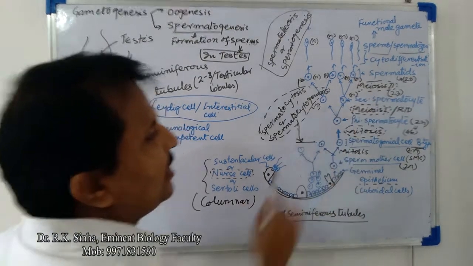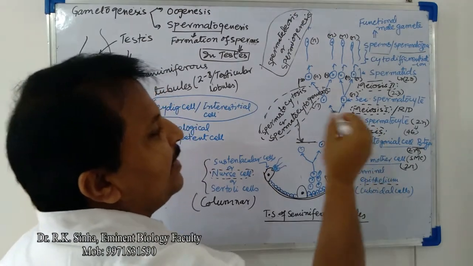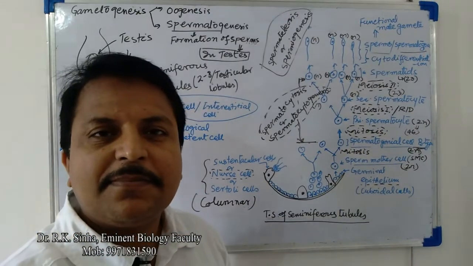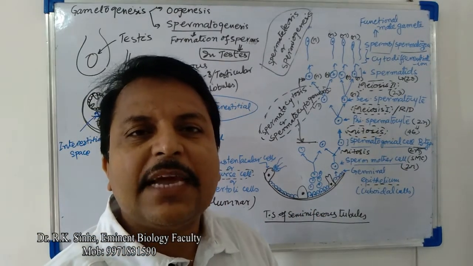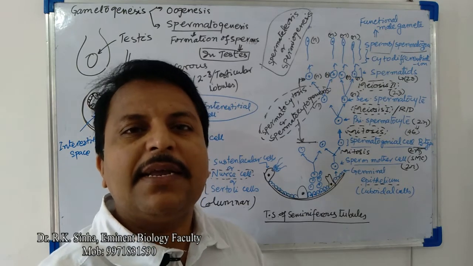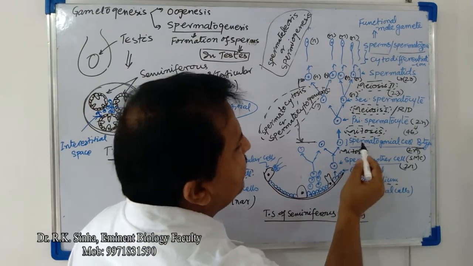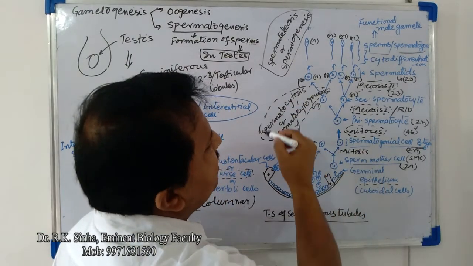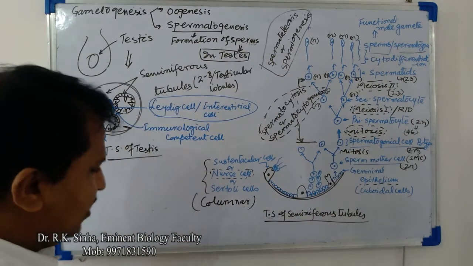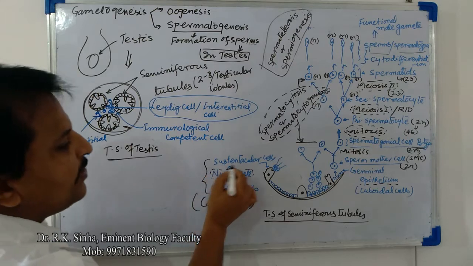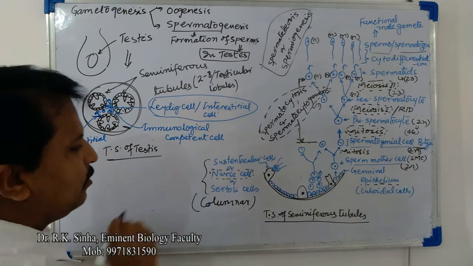Okay, this entire process takes place in three different stages. The first stage is the phase of multiplication, the second is the growth phase, and the third is the phase of maturation. Later we will see. First see this one, this sustentacular cell. What is the role of these sustentacular cells or nurse cells or Sertoli cells?